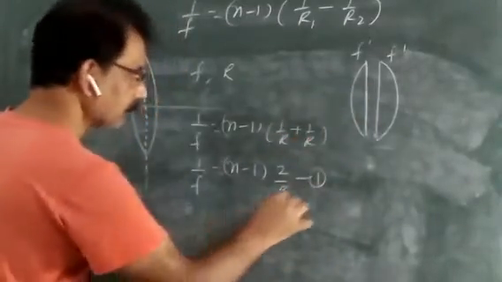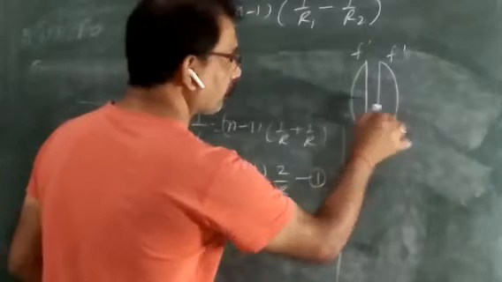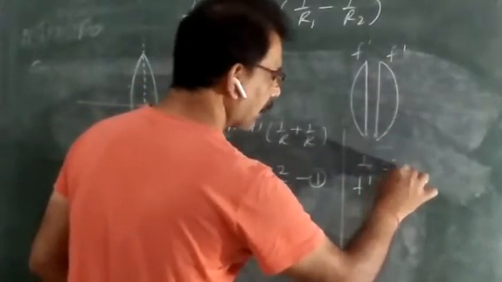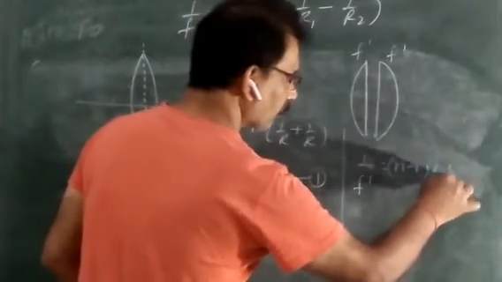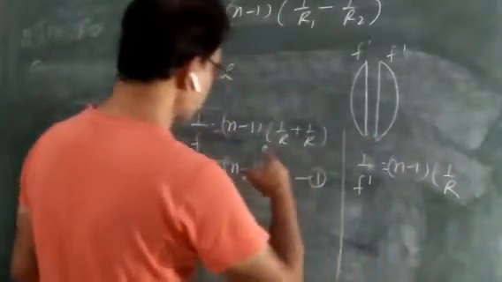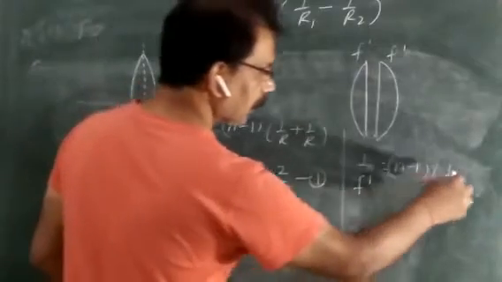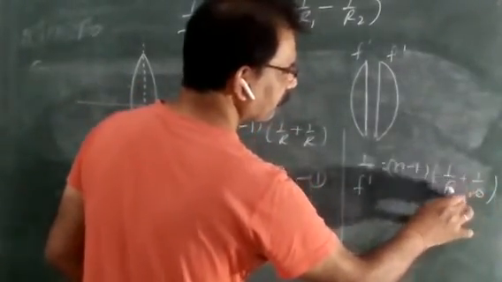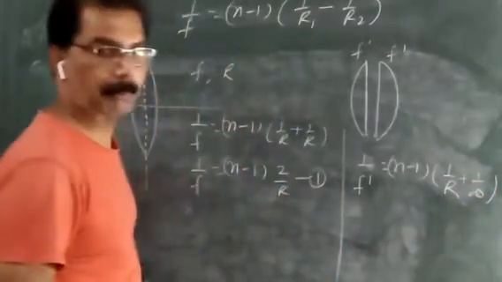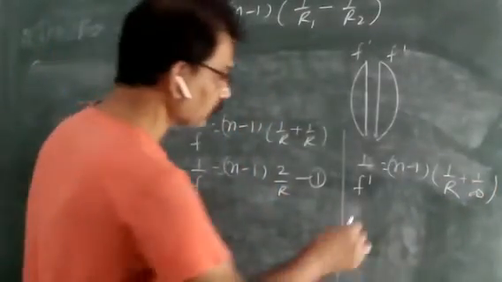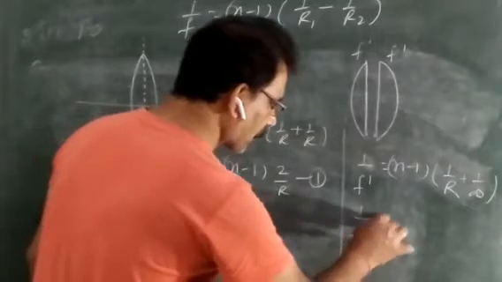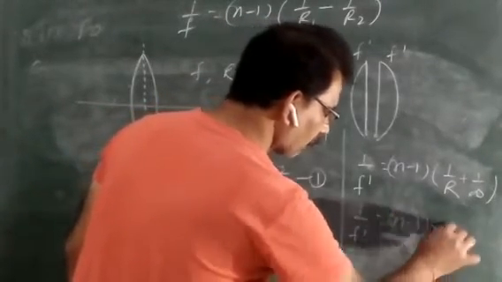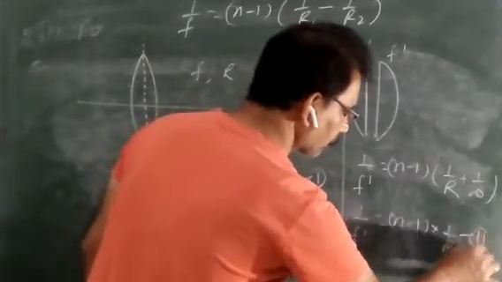For each plano-convex lens, you will write 1 upon f dash is equal to n minus 1, 1 upon r, क्योंकि एक surface तो r है ही, and plus 1 upon infinite, and 1 upon infinite becomes 0. So you will get 1 upon f dash is equal to n minus 1 into 1 upon r. Suppose this is equation number 2.